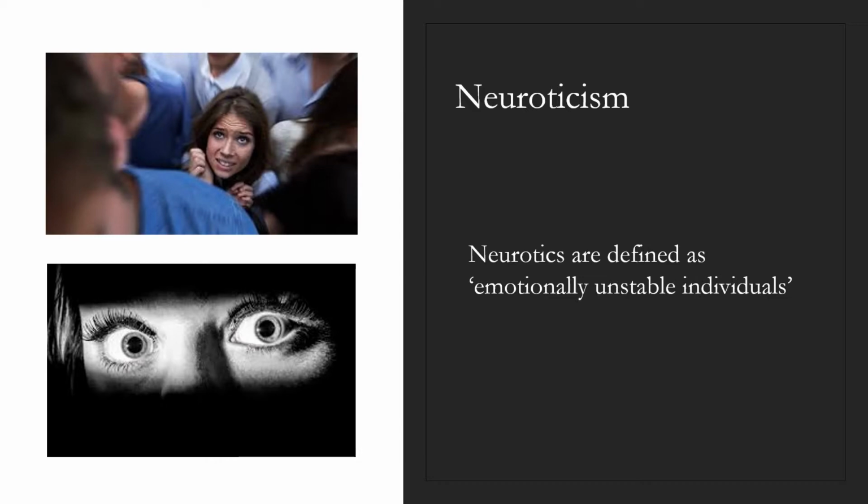So the second trait is neuroticism. Neurotics are defined as emotionally unstable individuals. So they have high levels of fear and anxiety, more than required for the situation. Also, they have phobias of people, situations, and objects. They show impulsive and obsessional symptoms. Some of the traits that make up neuroticism can be tense, anxious, and irrational.